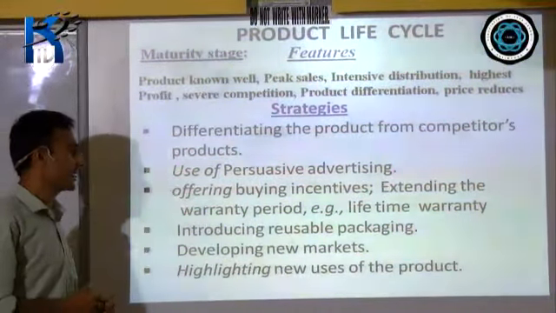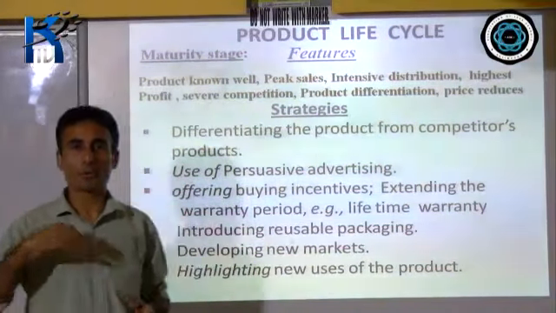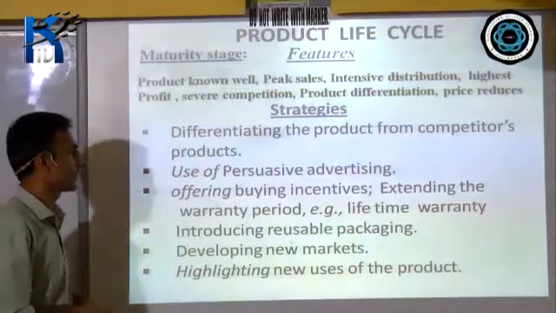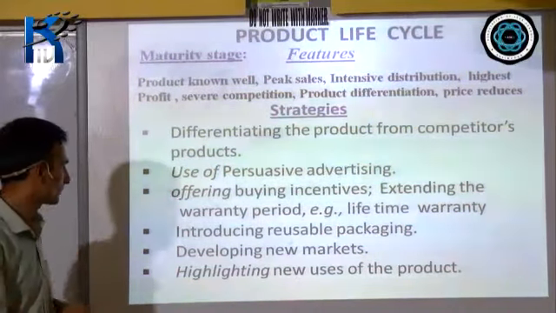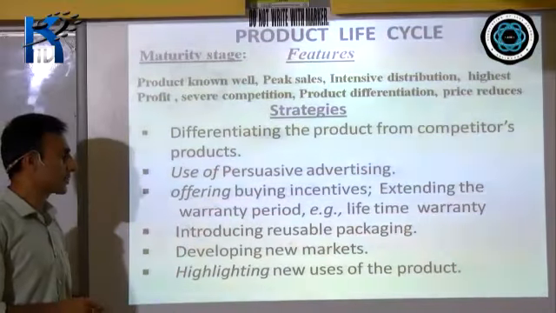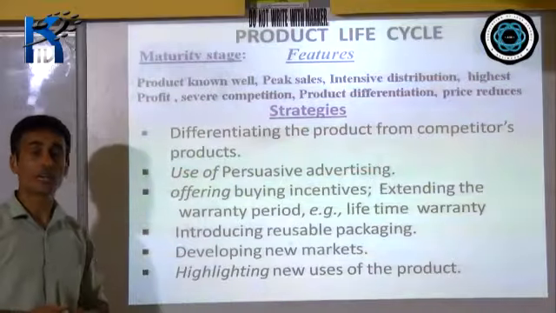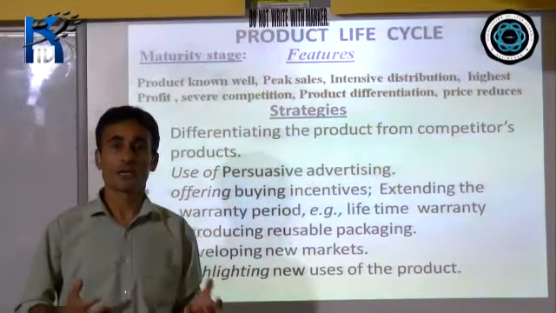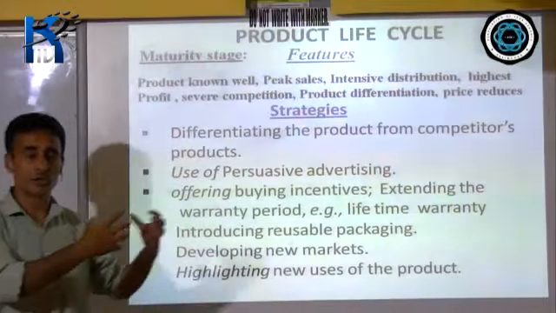Offering buying incentives like buy two, get one free kind of things. Extending the warranty period, like lifetime warranty. Introducing reusable packaging. Developing new markets, that means exploring new markets. Sending the product to a new market. Capturing the new customers.